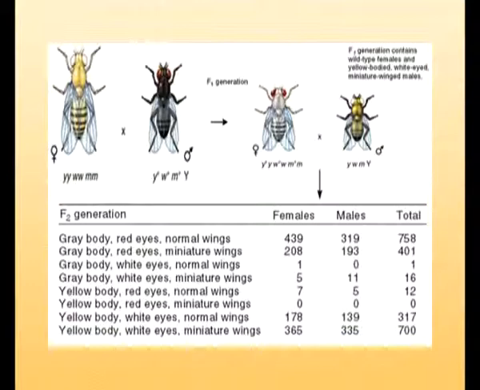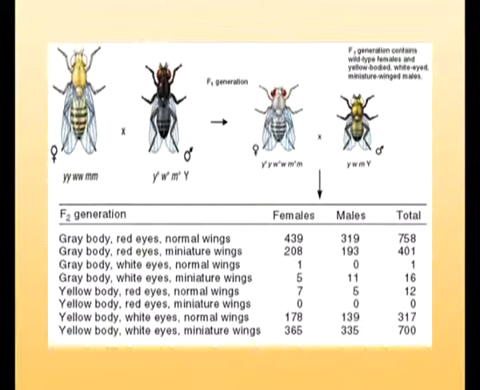In F1 generation, all males were yellow body, white eyed, miniature wings, and all females were wild type with gray body, red eyes, and normal wings.